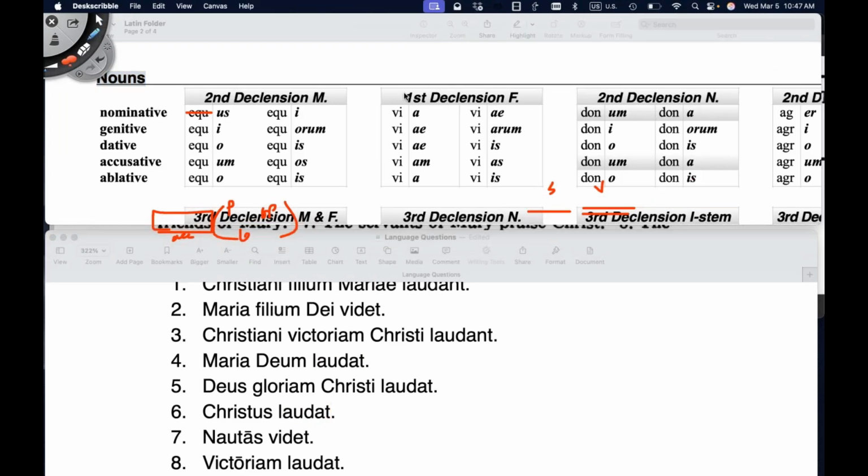So if you have all friends that are female, you would say amicae. And then if he praises the friends, it would be amicas. If you have all friends that are male, a male friend is amicus. So if he were praising all his male friends, it would be amicos. And whenever you have a mixed group, we default to masculine. So here we're going to say Christus amicos laudat. So Christ praises the friends.